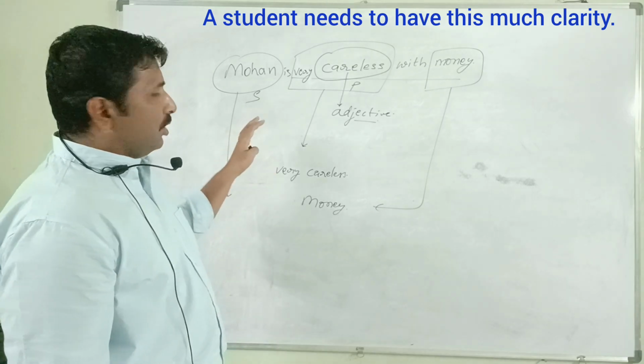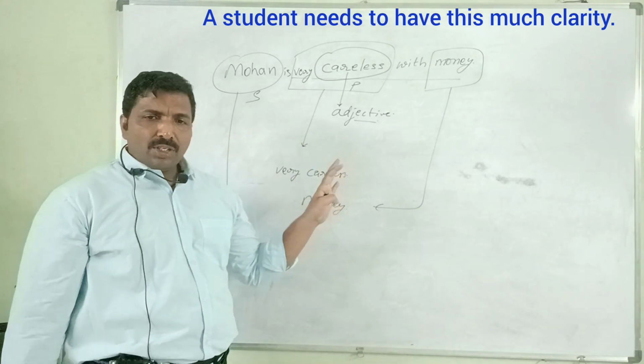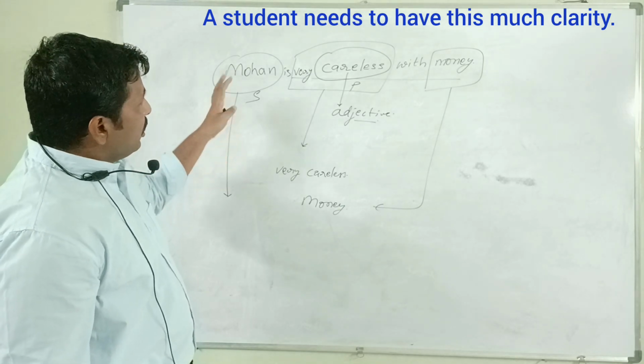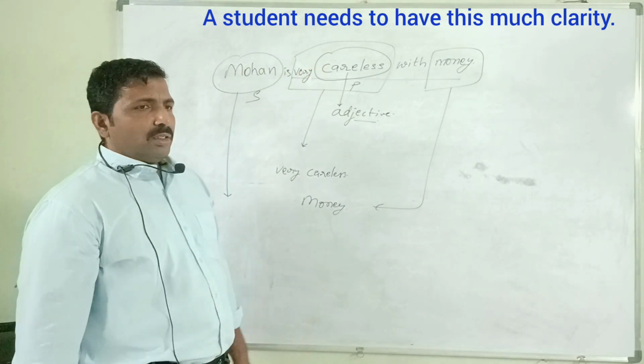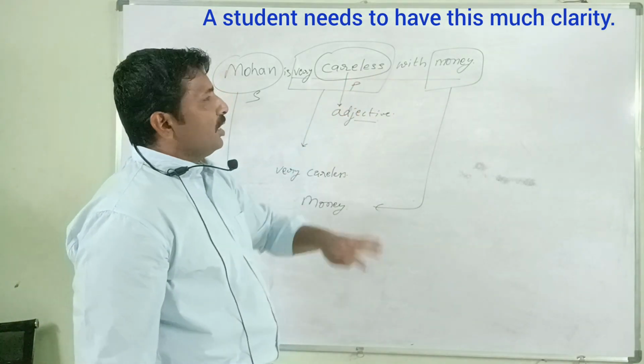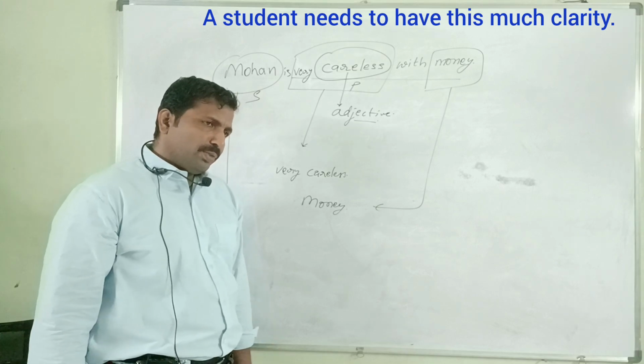Next, the next question is the same subject, same very careless, all these things describing, and with money. Simple past, state of being structure.